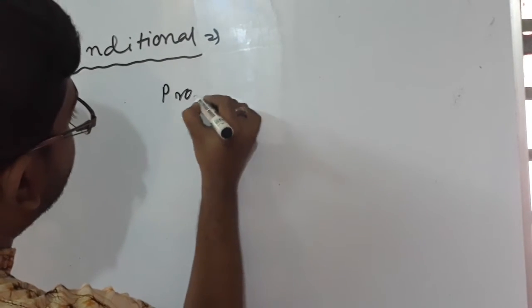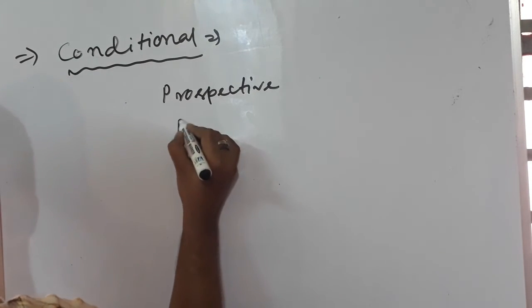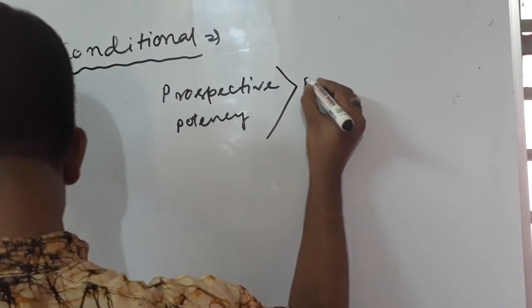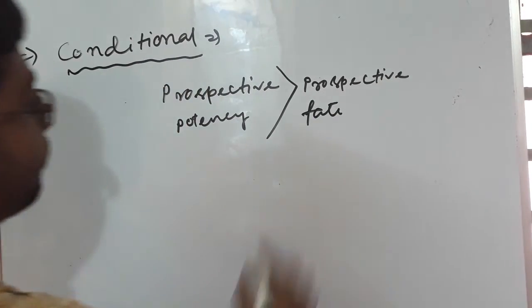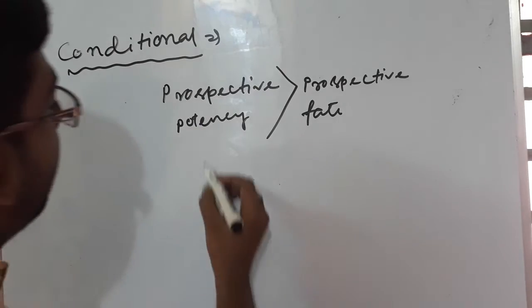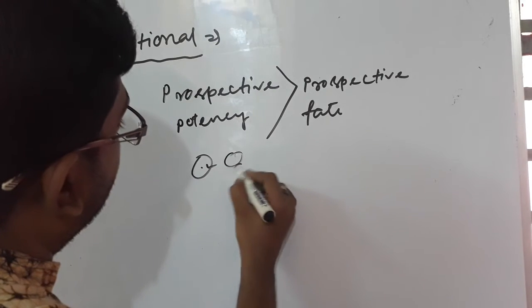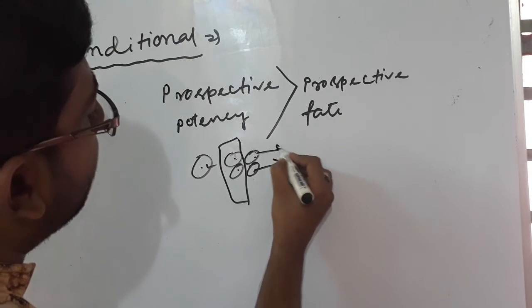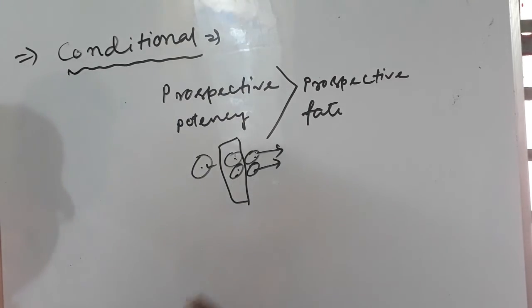So the prospective potency is greater than the prospective fate. That means if the cytoplasmic content is lost, and two cells are ruled out, the remaining cells may compensate for the messages which were ruled out, because the cytoplasmic content is not important here.